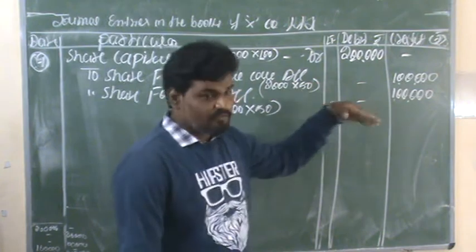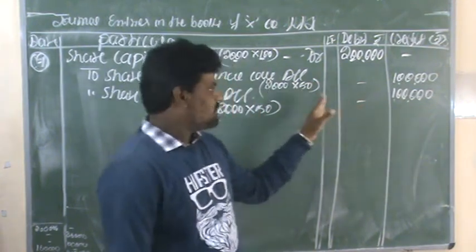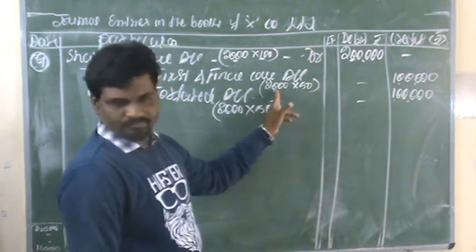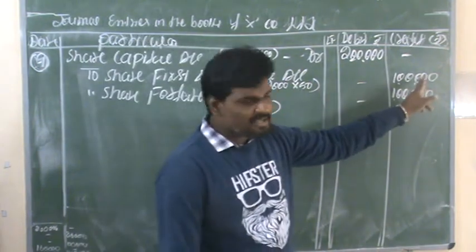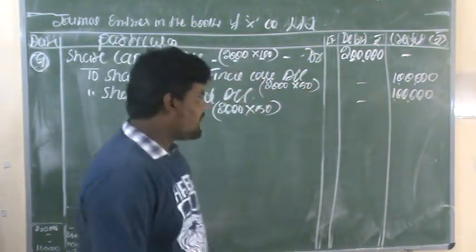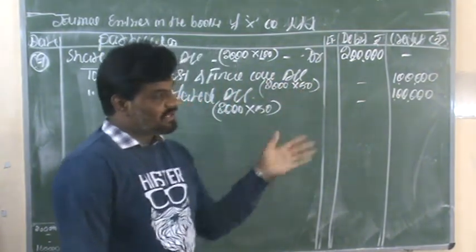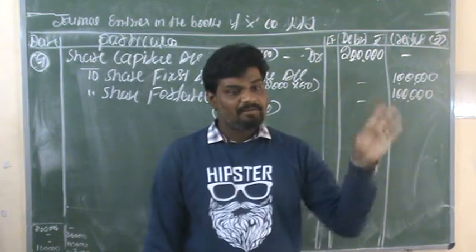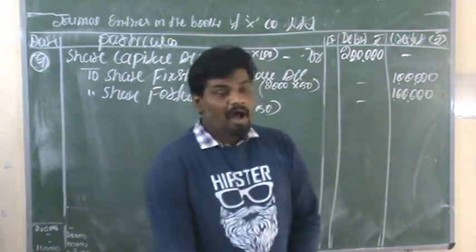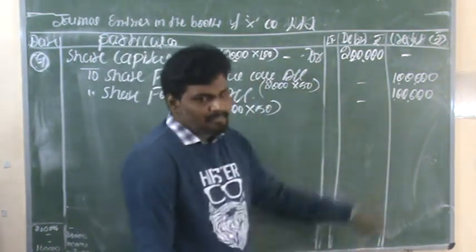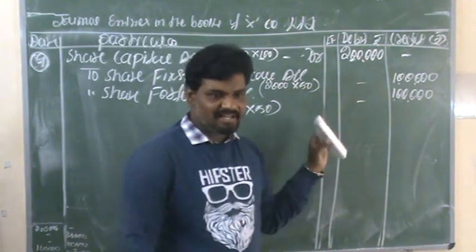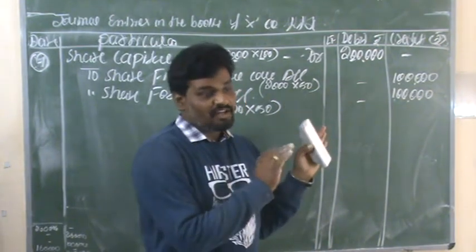This amount they failed to pay, I mean 1 lakh rupees. After that, 100 minus 50, the remaining 50: at the time of application 10 rupees and allotment 40 rupees. Again 50 rupees was already received from these shareholders. This is the journal entry when the shares were forfeited.